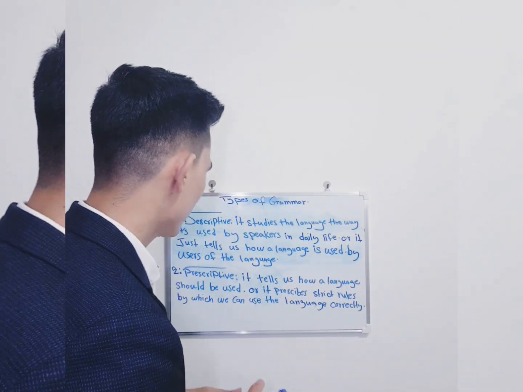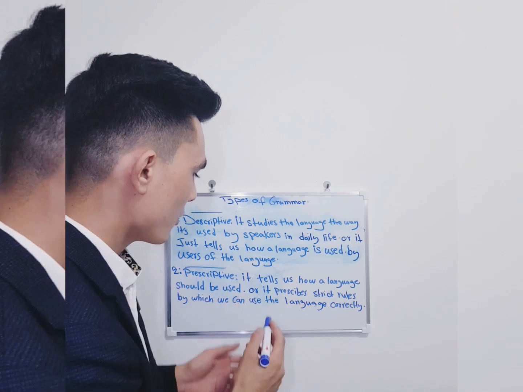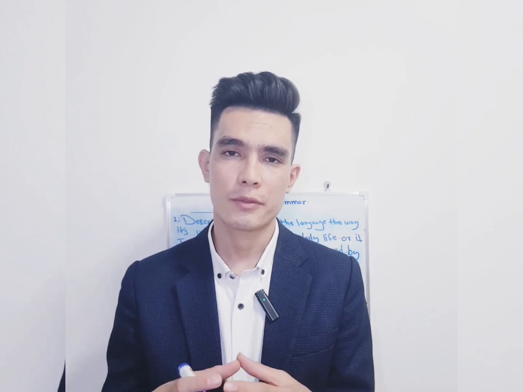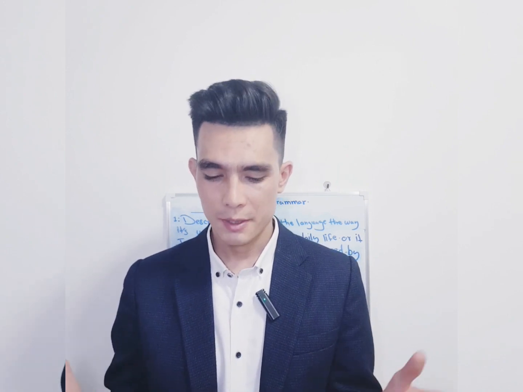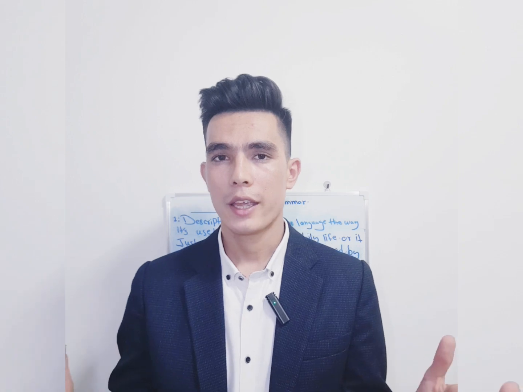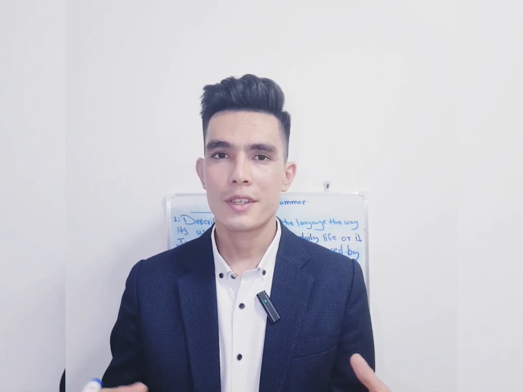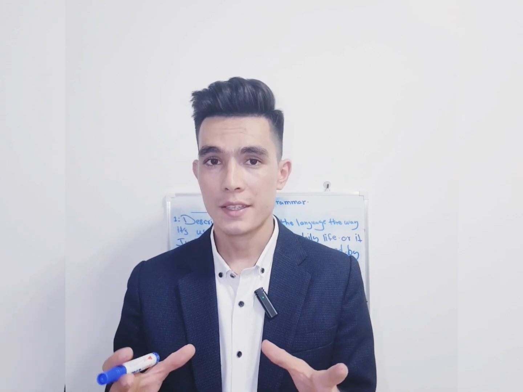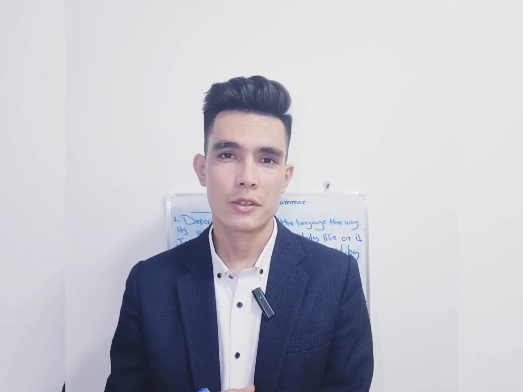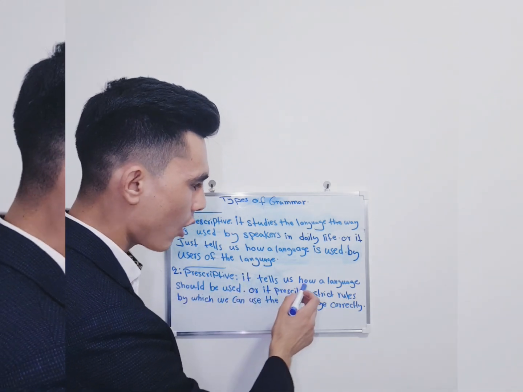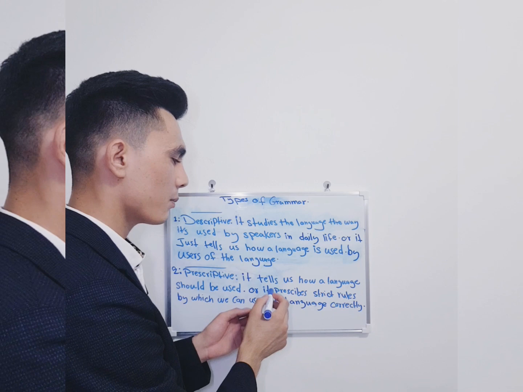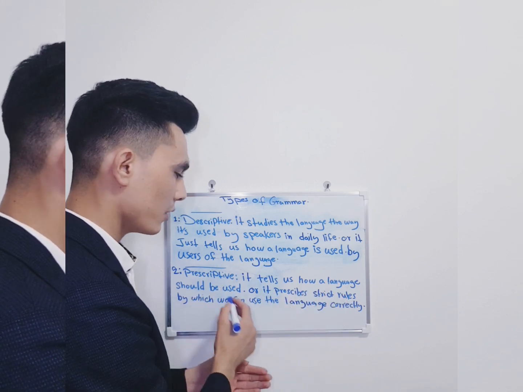But the second one is prescriptive grammar. So what is prescriptive grammar? Prescriptive grammar is the opposite of descriptive grammar. We can say it is contrary to descriptive. It is somewhat an old style of grammar. It gives us strict rules that should be used in order to measure whether a language is spoken correctly. The definition says it tells us how a language should be used, or it prescribes strict rules by which we can use the language correctly.